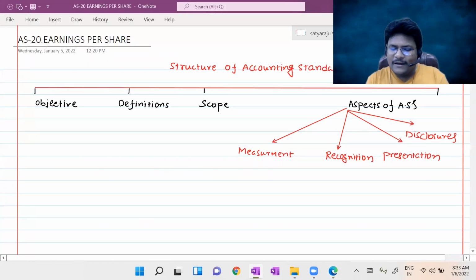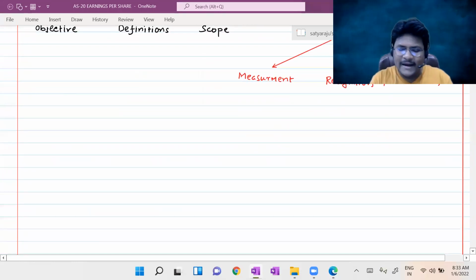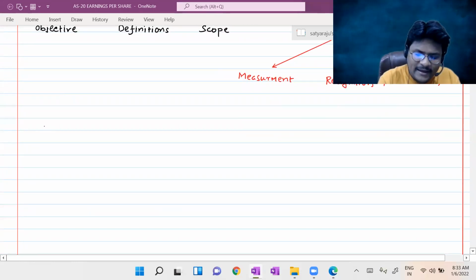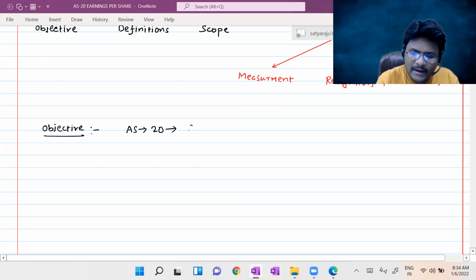Now, coming here, while seeing the title itself, what can we understand from the term EPS? Earnings per share.